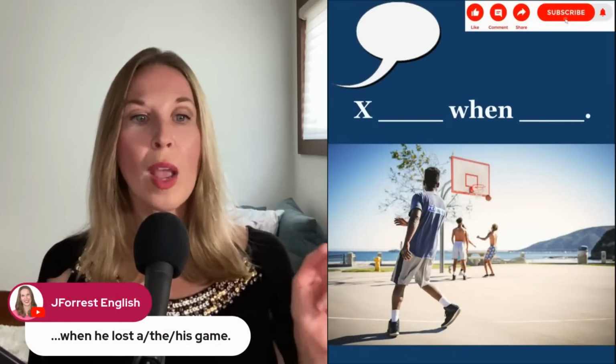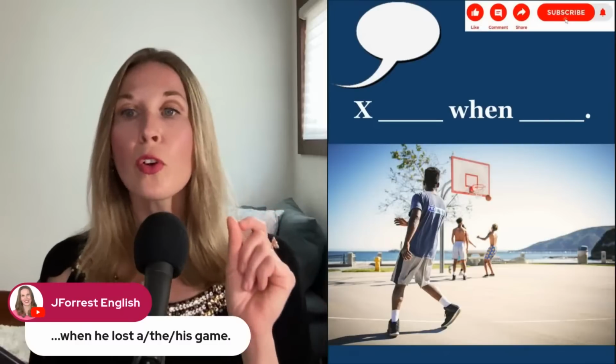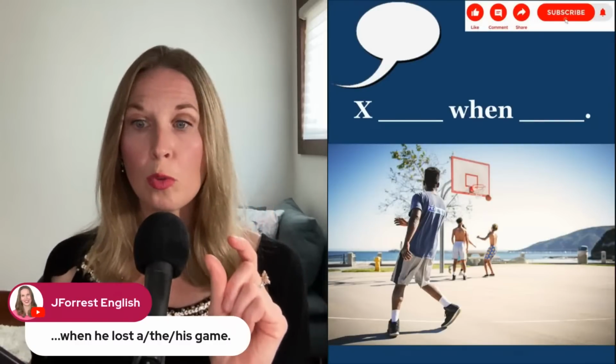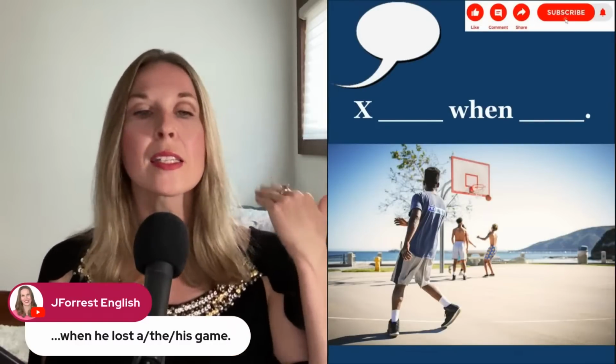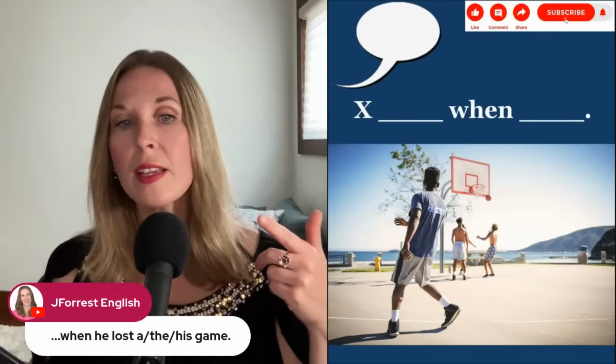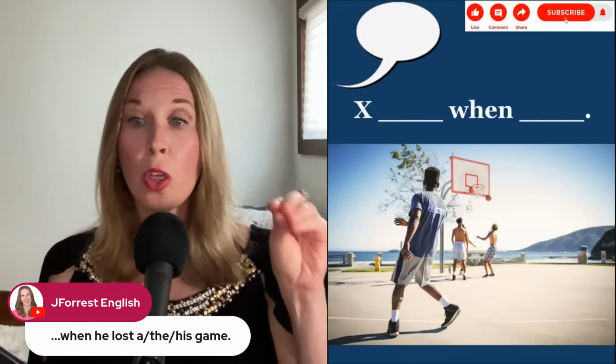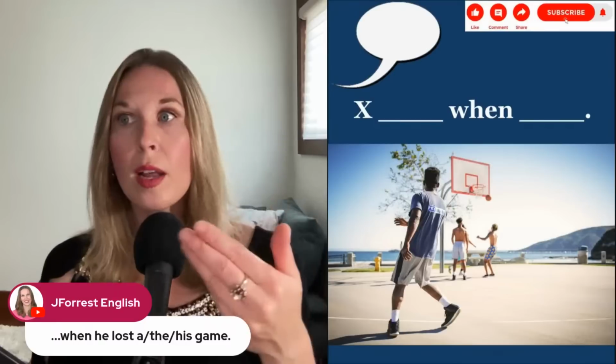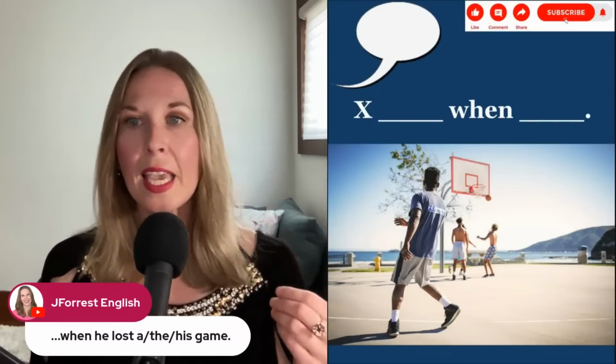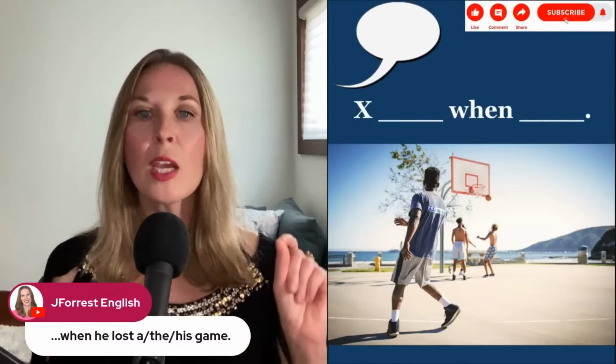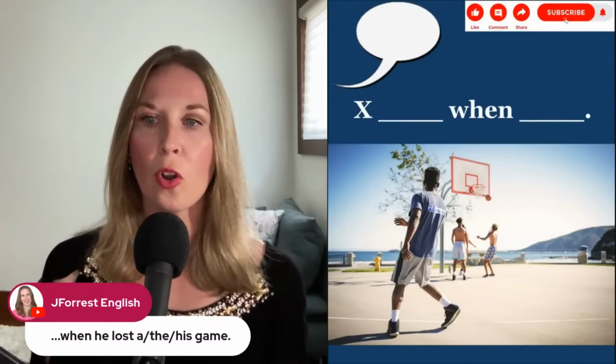So you could say when he lost, because the verb is to lose. And then the past simple is lost. When he lost a game, any game, the game, a specific game, the one they're playing, or his game. If you use a possessive, it replaces the article.